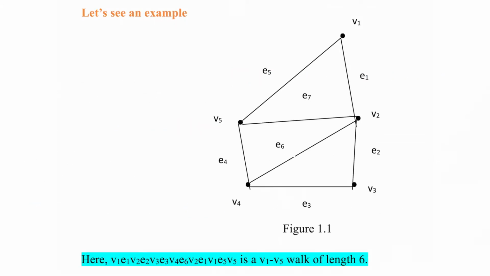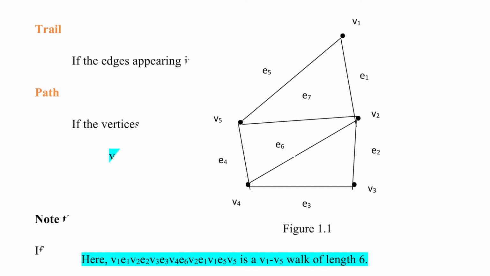Let us see an example. The figure is on the screen. For that, I am going to tell the V1, V5 walk now: V1, E1, V2, E2, V3, E3, V4, E6, V2, E1, V1, E5, V5. That is the walk that connects V1 and V5. So, that is called a V1, V5 walk and it is of length 6.